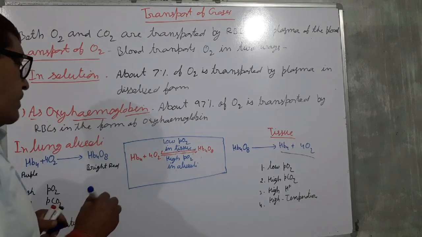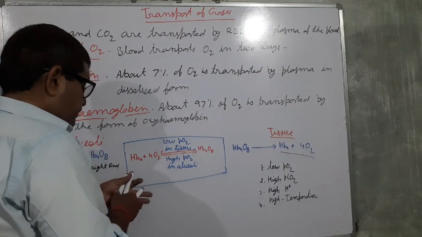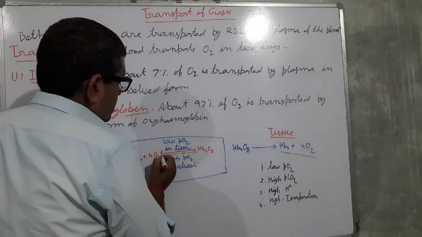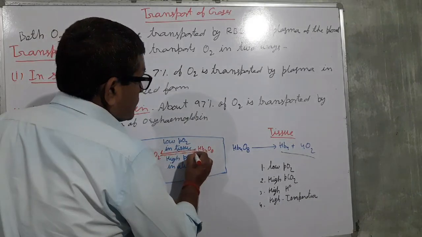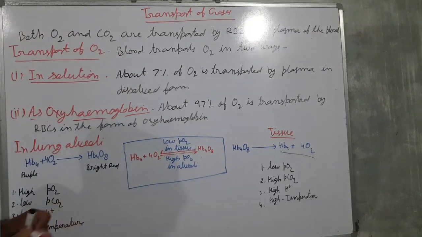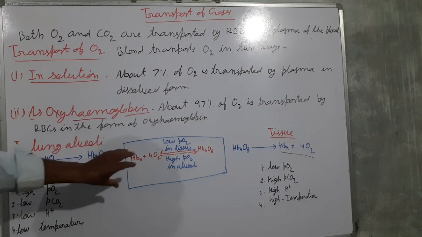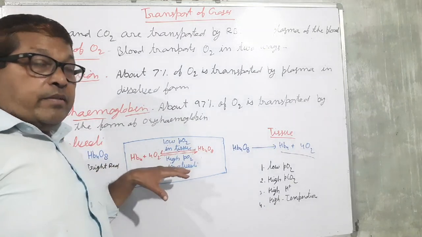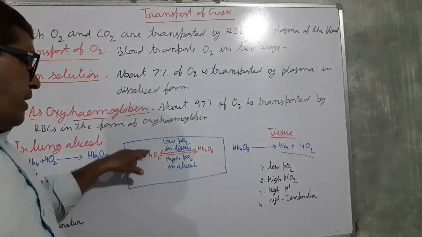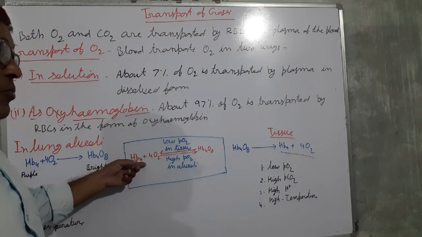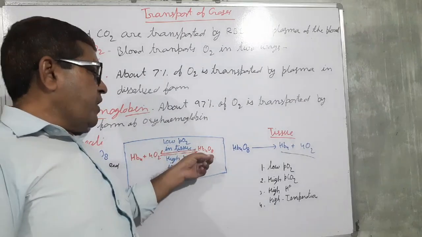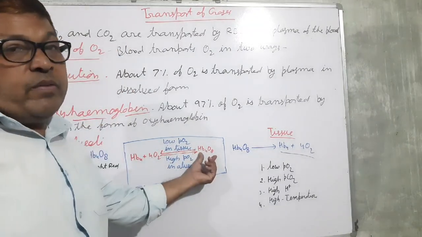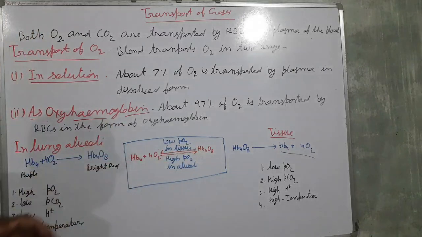This is a reversible process. This process takes place inside the tissue, where this dissociation takes place, and this process takes place in the lung alveoli, where oxyhemoglobin formation takes place.